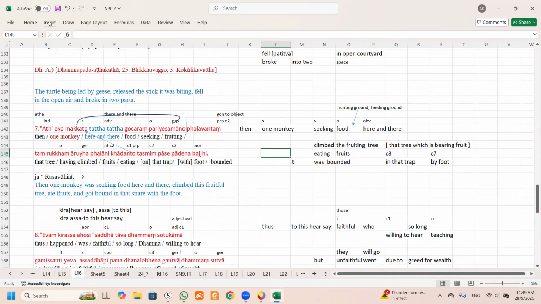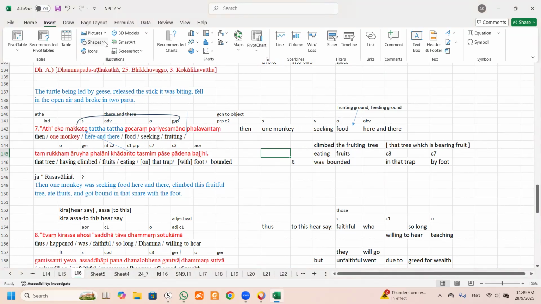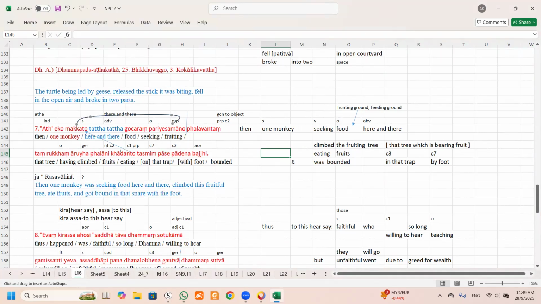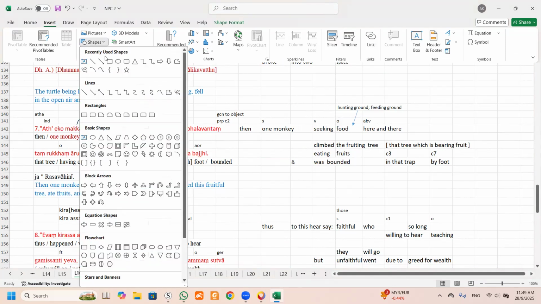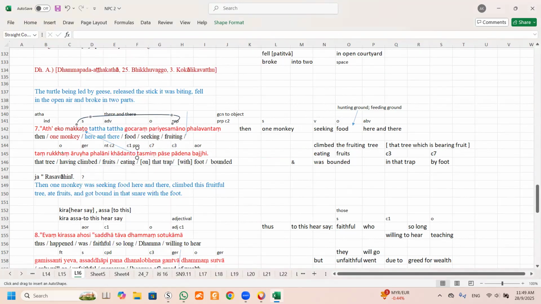So what you do, always remember, you have to see it like that, one little area at a time. All the small parts. Then you can join it up now. Then eating fruit. Okay. Then can you see the word? This is AOR.